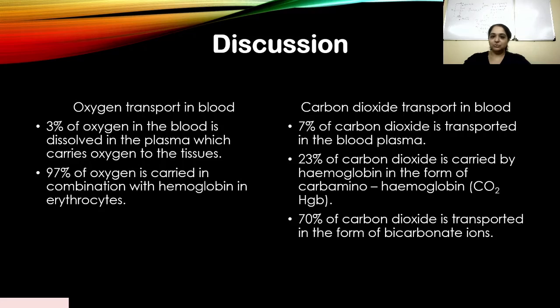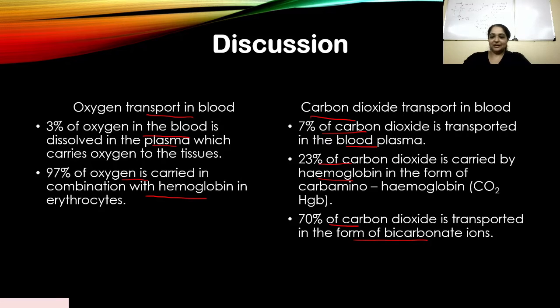So here you have two tables in front of you. If you like, you can note it down in your books to help you easily understand. Oxygen transport in blood: 3% of oxygen is dissolved in the plasma, and 97% is carried by hemoglobin in erythrocytes. And CO2: 7% of CO2 is transported in the blood plasma, 23% by hemoglobin, and 70% in the form of bicarbonate ions. So again, this is factual based. You should have been able to answer this quite easily.